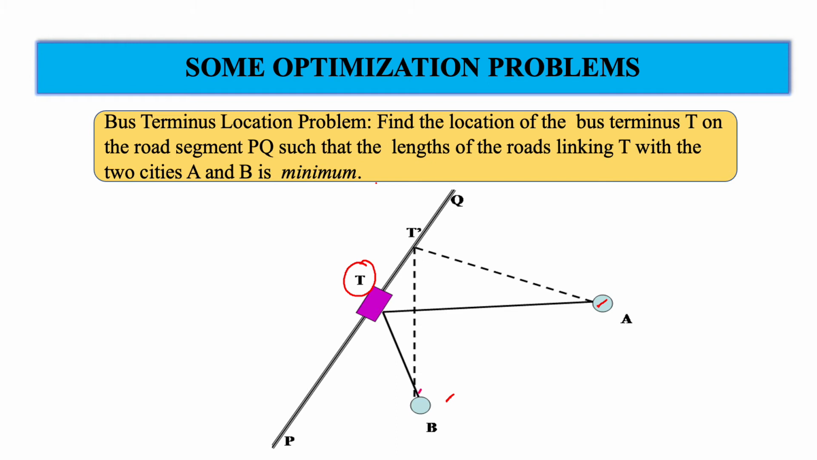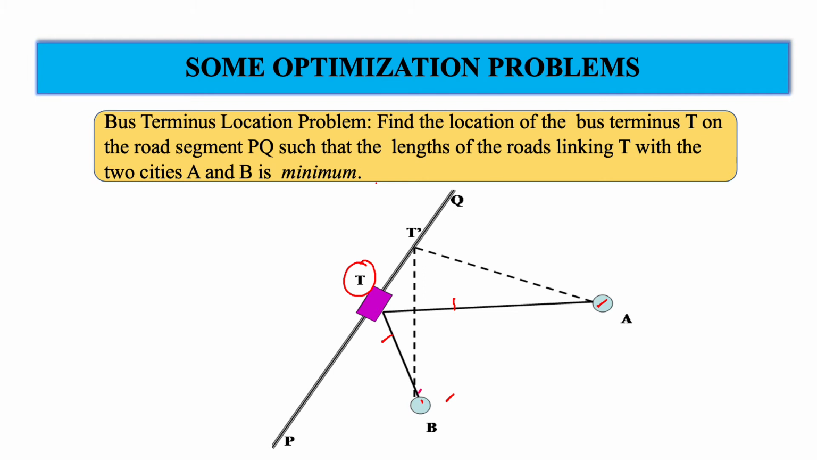Now suppose you decide to use Euclidean distance, then one has to look at the path length, and there are again infinitely many possibilities for the bus terminal T. One such possibility is shown here. Okay, so the path length here is B to T dash and then T dash to A. So the problem is to find the best position of this bus terminal, so that it is convenient to the residents of these two cities A and B.